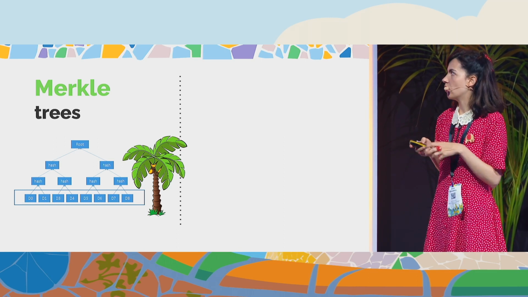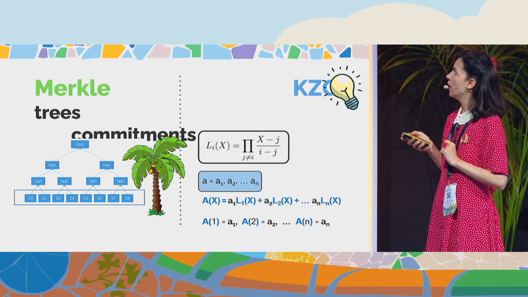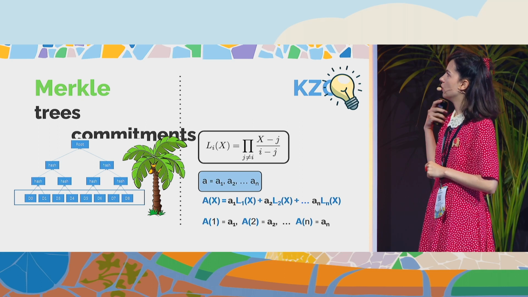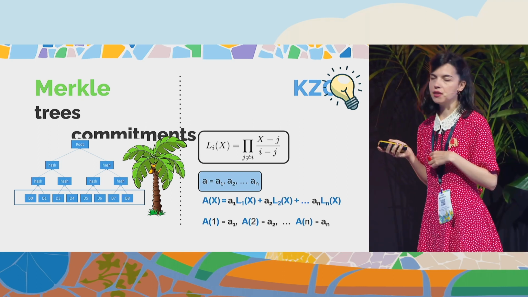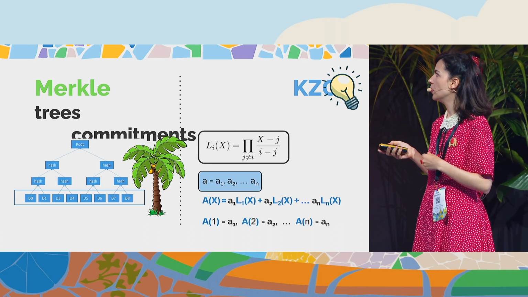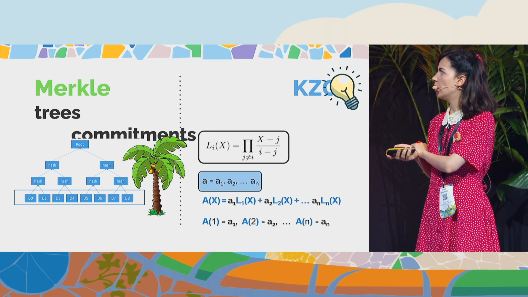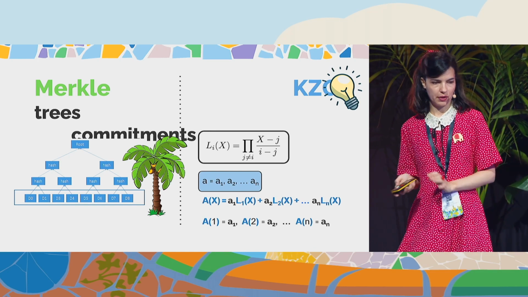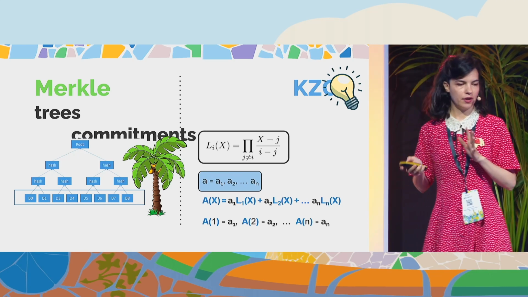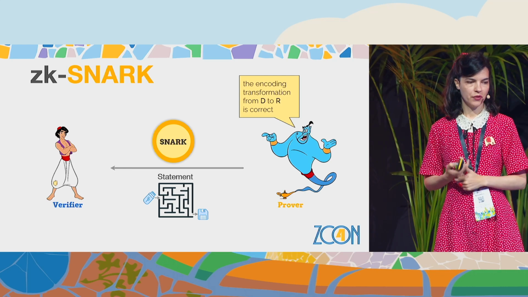And that's a concise way to commit to the data. And then we have KZG polynomial commitments that can be seen as a vector commitment as well. These are more algebraic vector commitments, where we just interpolate the vector A here into a polynomial using the Lagrange basis, and that's also a vector commitment. And we'll see what the differences are and what is special about each of them.